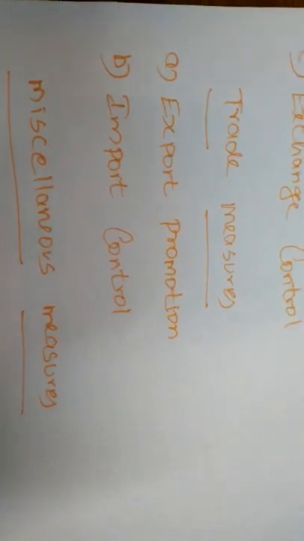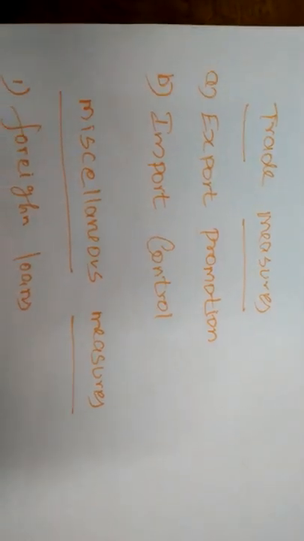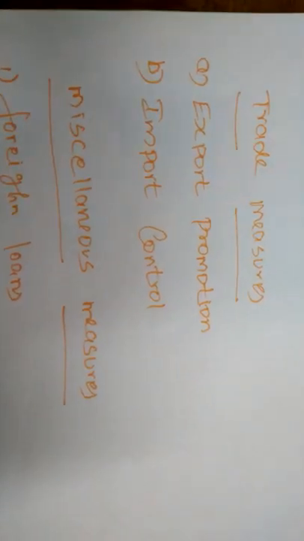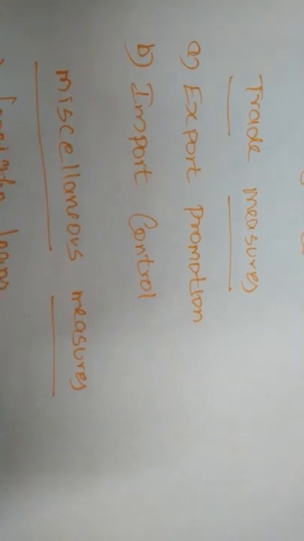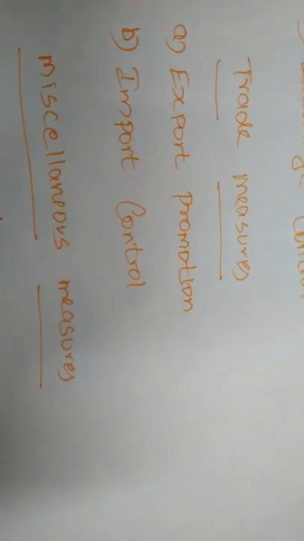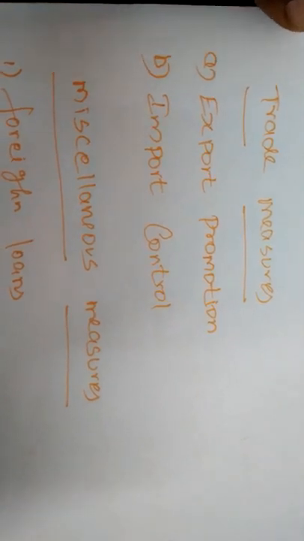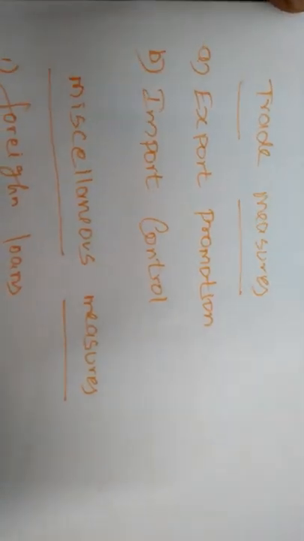Next, providing export subsidies. Those entrepreneurs who are involved in international trade and export, the government must provide some export subsidy, so that more people will come into the export trade. Next, encouraging export production by giving monetary or physical institutional incentives. When we give incentives to export entrepreneurs, they will have more interest in increasing exports.